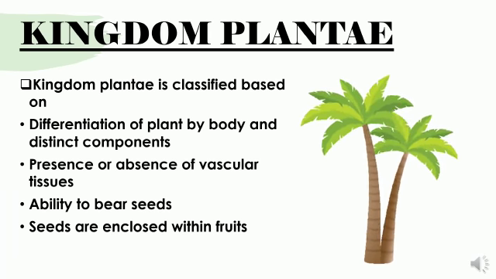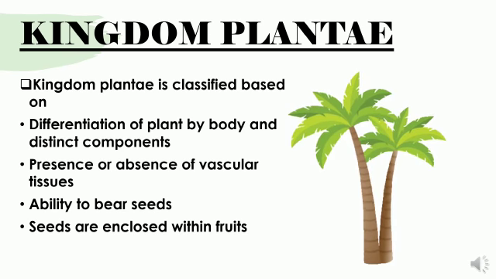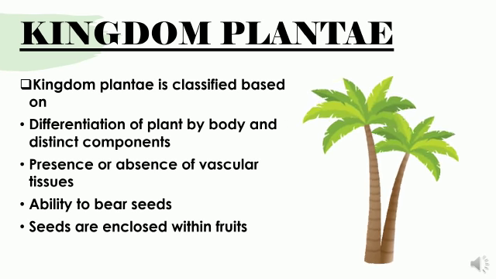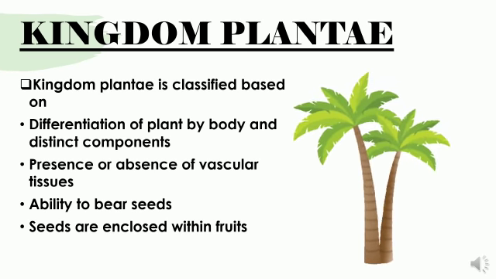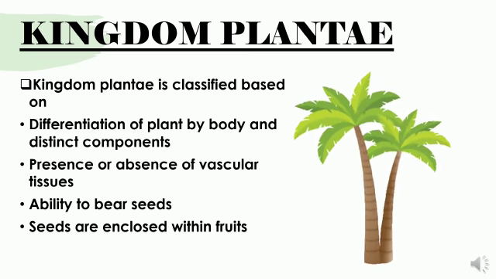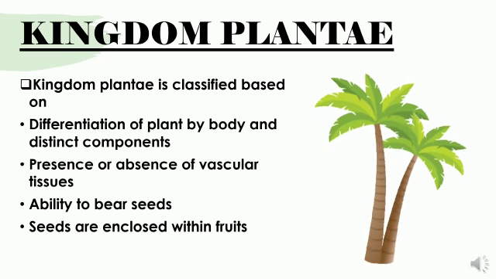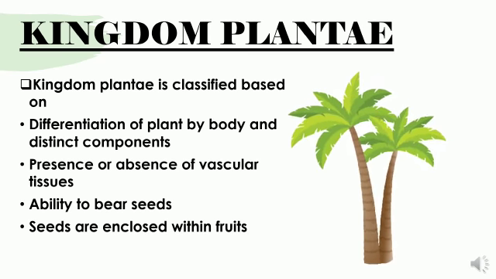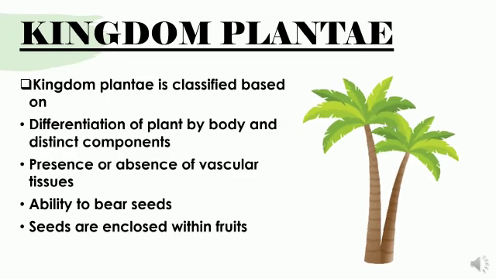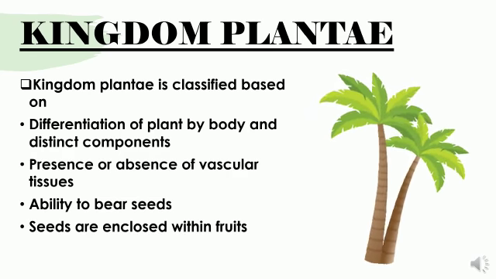So kingdom Plantae is classified based on different characteristics of plants: differentiation of a plant body into distinct components. When you look at plants, you can notice they have stem, branches, leaves, flowers, also fruits and roots. We also studied vascular tissues in the chapter Tissues, that is, plants consist of vascular bundles, xylem and phloem.